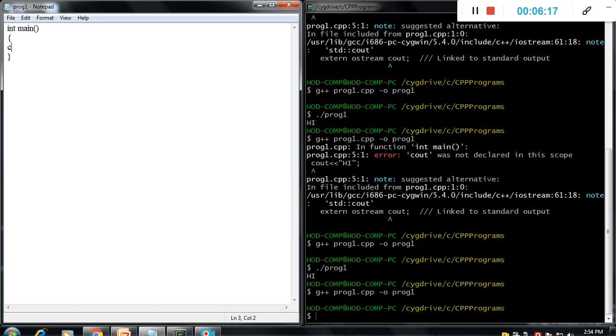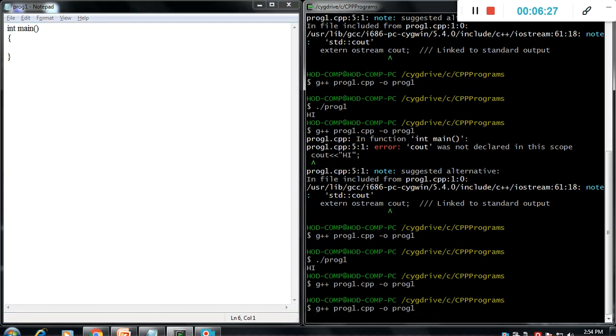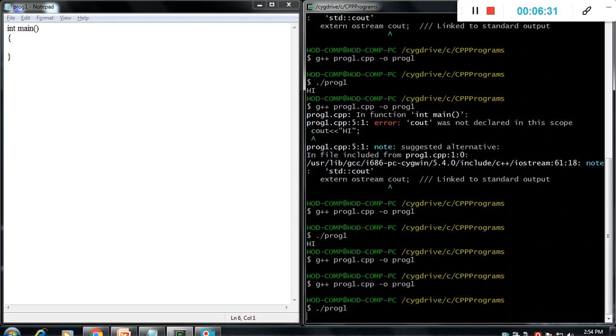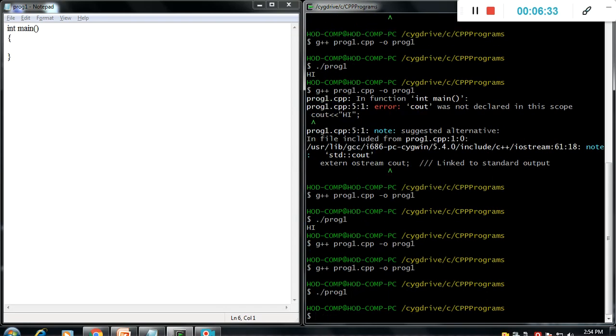Without any code under the main function, the program is runnable and compilable. We will run it, it gives a null output, nothing, because we mentioned nothing in the program.